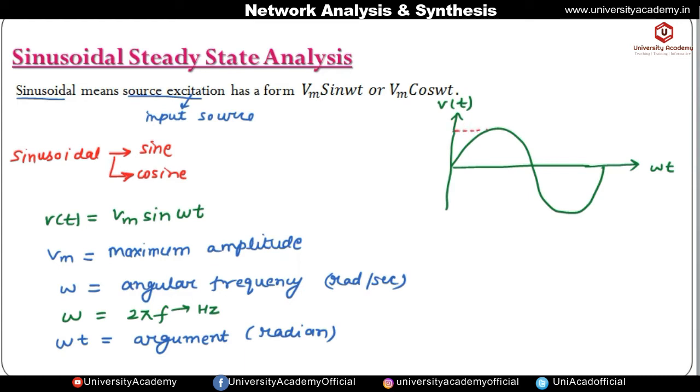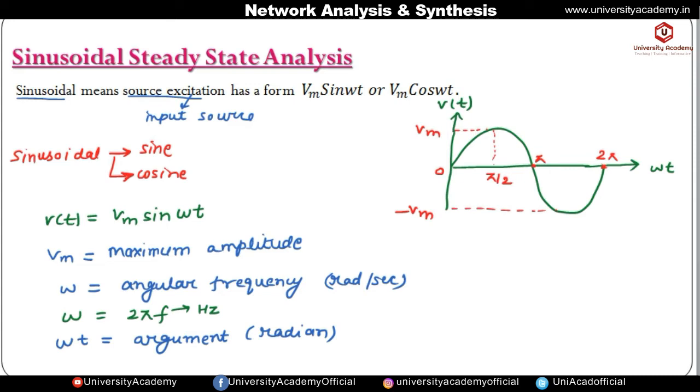This is Vm and this is minus Vm. This is 0, this is pi and this is 2 pi. The maximum amplitude occurs at omega t equal to pi by 2.